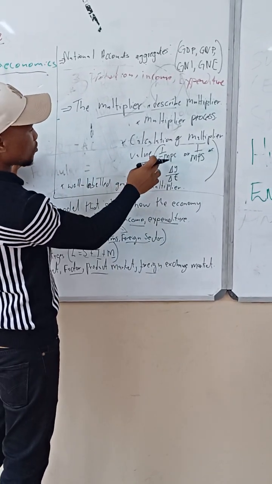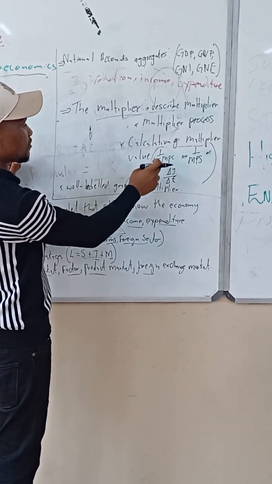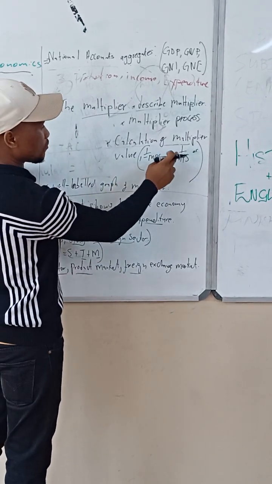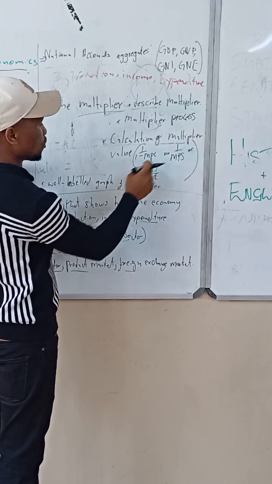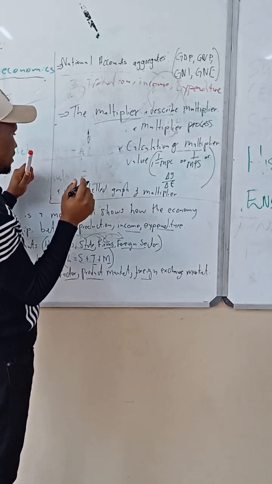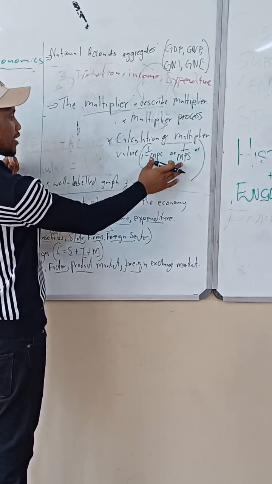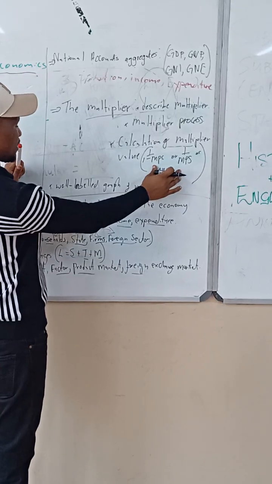These formulas is either using this formula, MPC: it's 1 divided by 1 minus MPC, or you can use this one for MPS: it's 1 divided by MPS, or you can use this one, change in income divided by change in investment. Those are the three basic formulas that I can use to determine the value of the multiplier.